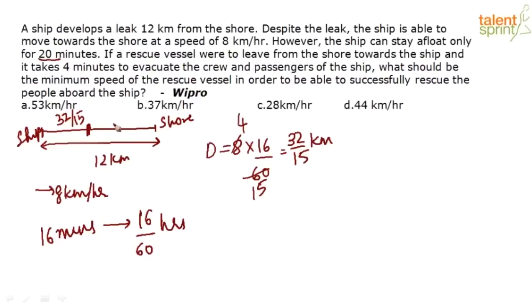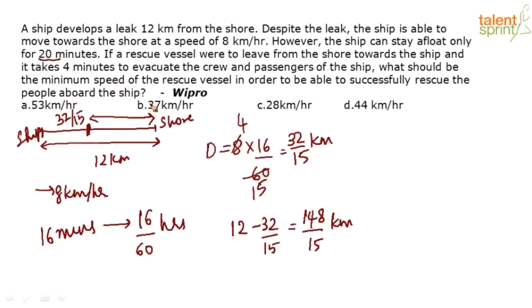Now by this time, the rescue vessel also has to come to this point. So in this 16 minutes, how much distance should the rescue vessel travel? This is nothing but 12 minus 32 by 15. That should be the distance travelled by the rescue vessel. 12 into 15 is 180, 180 minus 32 is 148. So 148 by 15 kilometers should be the distance travelled by the rescue vessel in the 16 minutes.